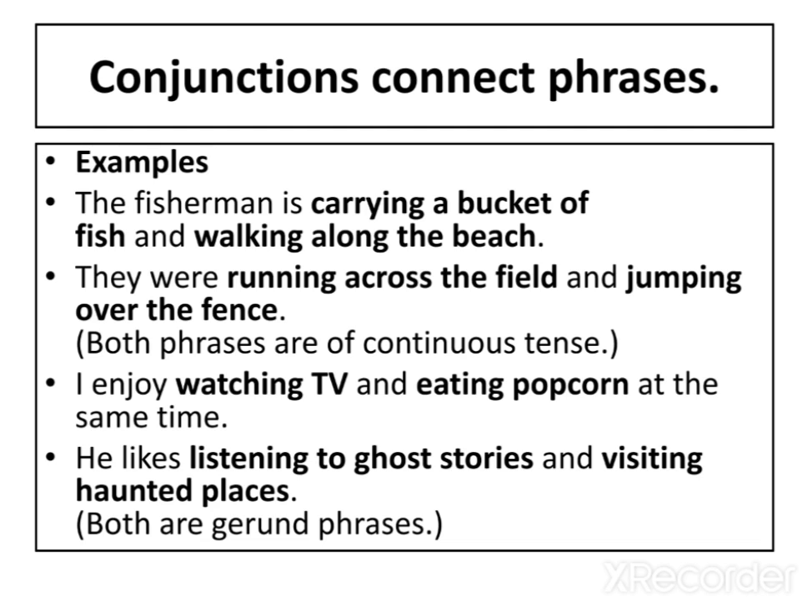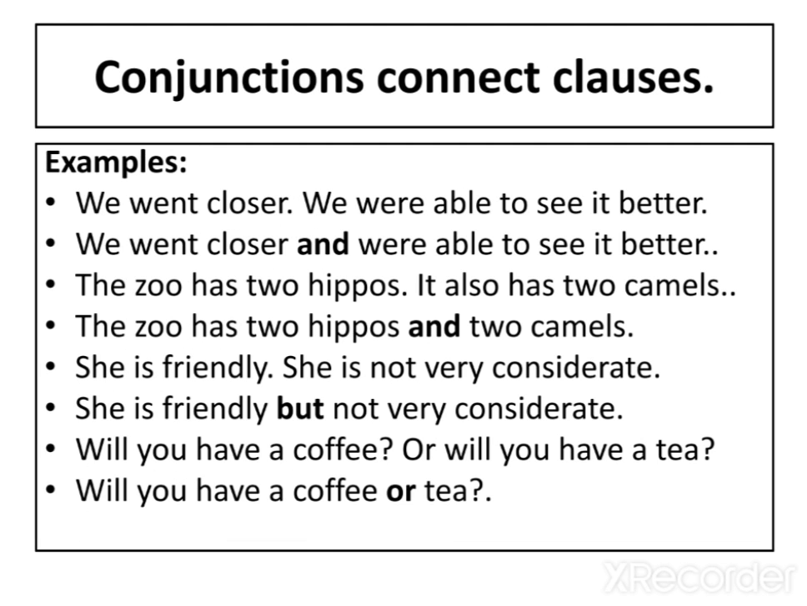Like, listening is a gerund. I explained gerunds in a previous grammar lesson. And another gerund is visiting. So in the last sentence, the conjunction and is connecting two different gerund phrases. Conjunctions connect clauses. In joining clauses, we leave out some words. Like: we went closer, we were able to see it better.